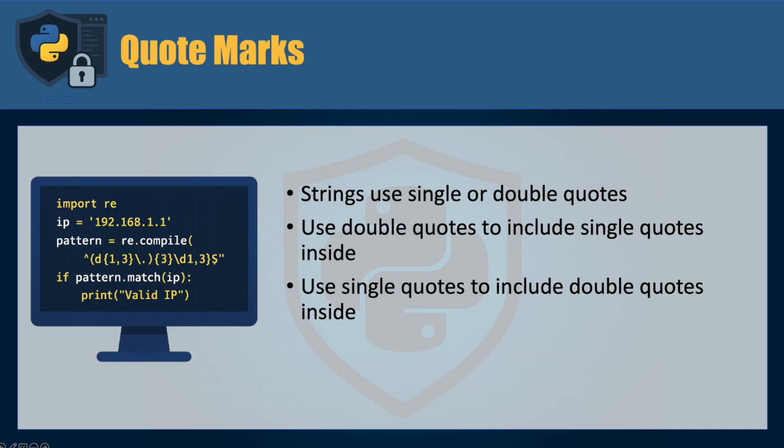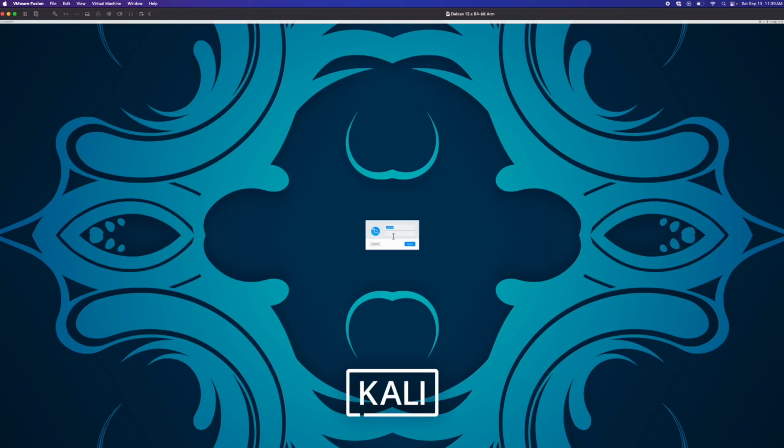Strings can be written either in single or double quotes. If you need to include one type of quote inside the string, just switch to the other. This comes up often in logging and alert messages where you might have usernames, paths, or quoted values. Let's just jump into Python real quick and take a look at double quotes and single quotes.